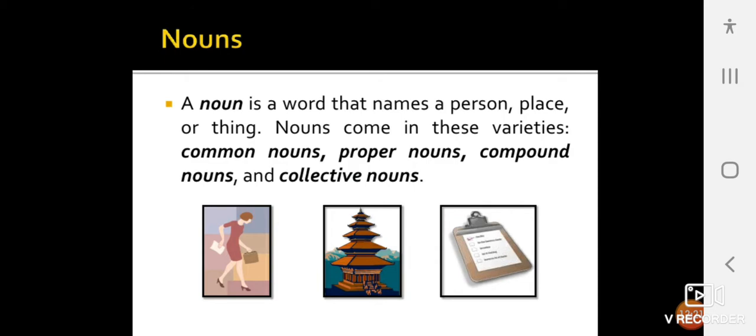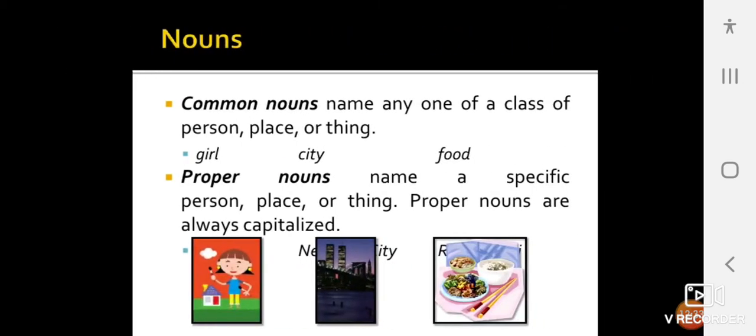Nouns. A noun is a word that names a person, place, or thing. Nouns come in these varieties: common nouns, proper nouns, compound nouns, and collective nouns. Common nouns name any one of a class of a person, place, or thing: girl, city, food. Proper nouns name a specific person, place, or thing. Proper nouns are always capitalized.